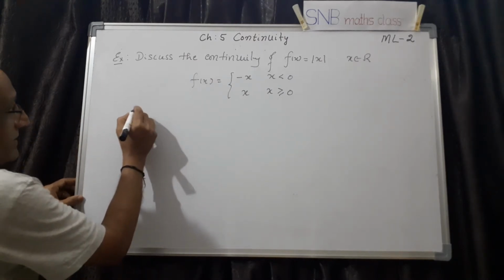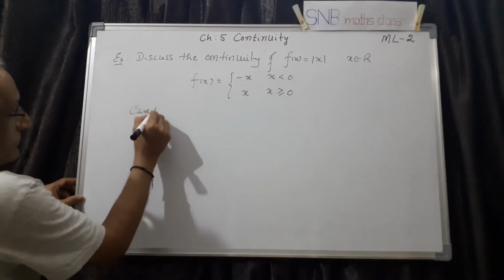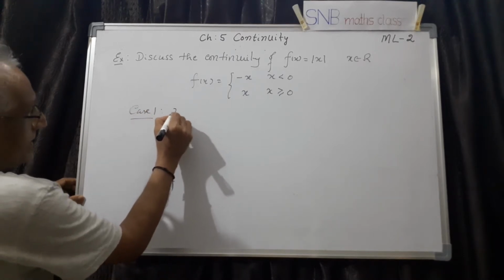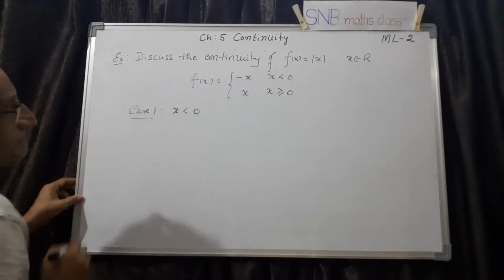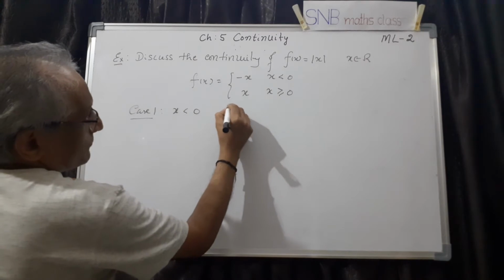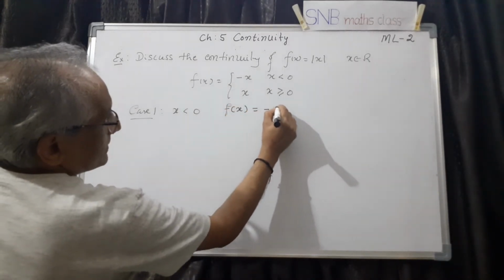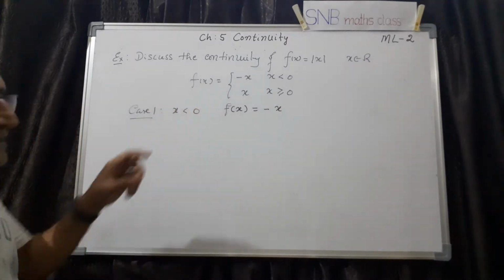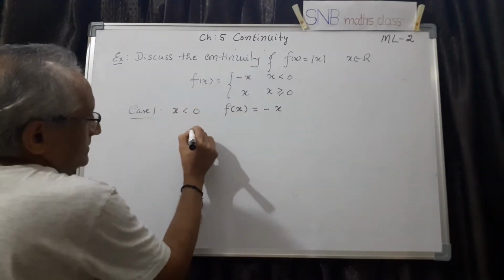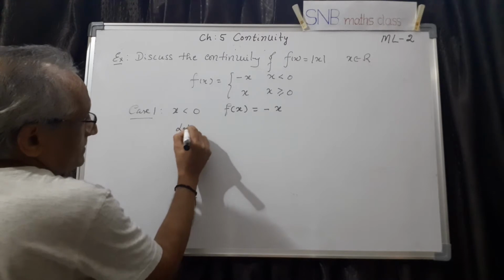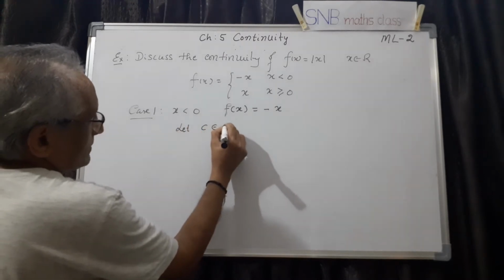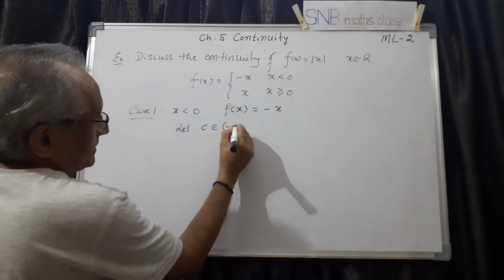So case 1: say x is less than 0, then f of x will be minus x. Now consider, let c belong to minus infinity to 0.